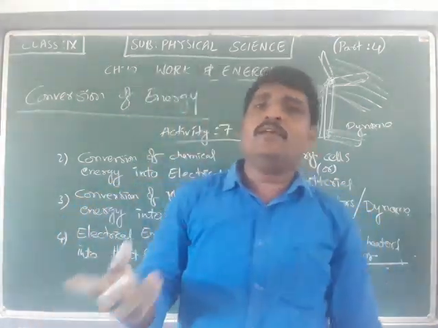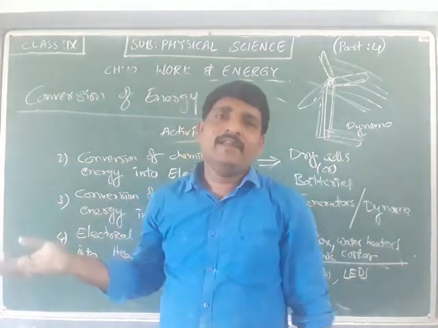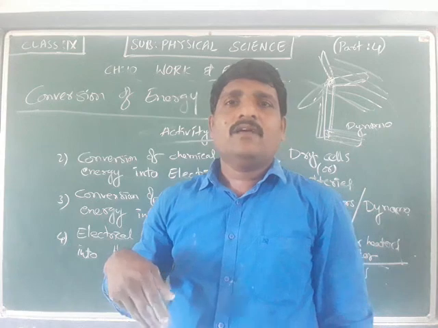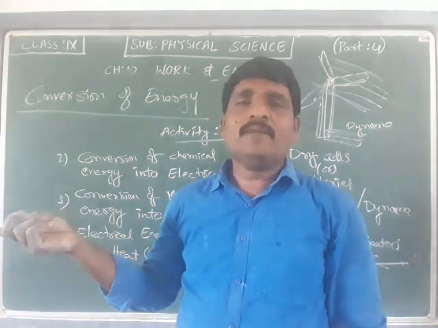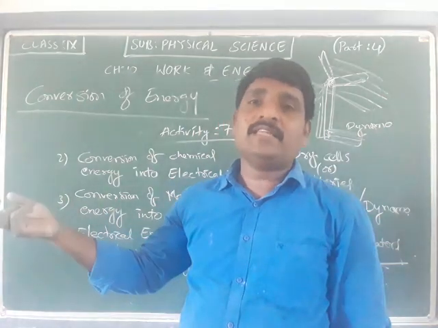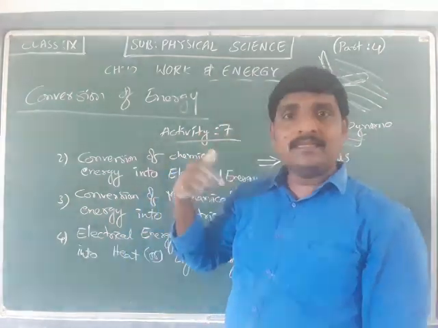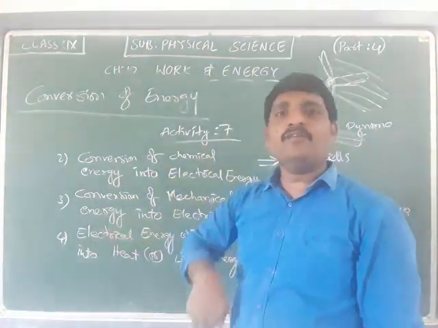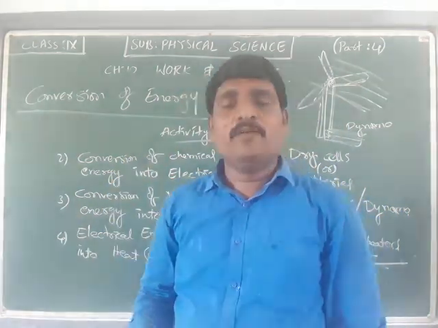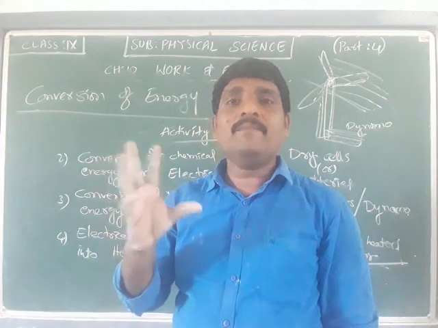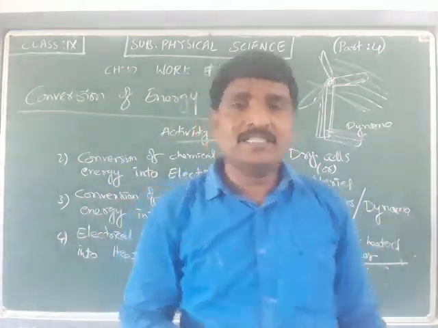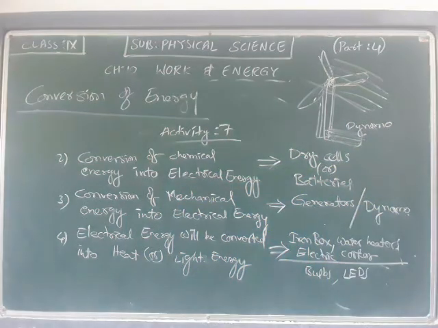Already we were talking about it: I have 5 rupees and my friend has 10 rupees. If he gives 2 rupees to me, my friend will have 8 rupees and I will have 7 rupees. The sum is the same. 5 plus 10 is 15 and 7 plus 8 is 15. Again 2 rupees he gave, 9 plus 6, again it will be 15 rupees. The sum is preserved. That is the conservation. That is a small example of conservation.